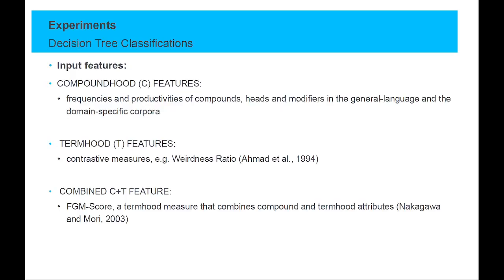For the decision tree classification, 3 groups of features were computed. First, compoundhood features that shall reflect the composition of a compound. For example, the productivity of the modifier is used as a feature here, which is a count in how many different compounds the first constituent occurs. As termhood features, we use the contrastive features that were mentioned earlier. Last but not least, the FGM score can be seen as both a compound and a termhood feature, since it's a measure that combines compound and termhood attributes.